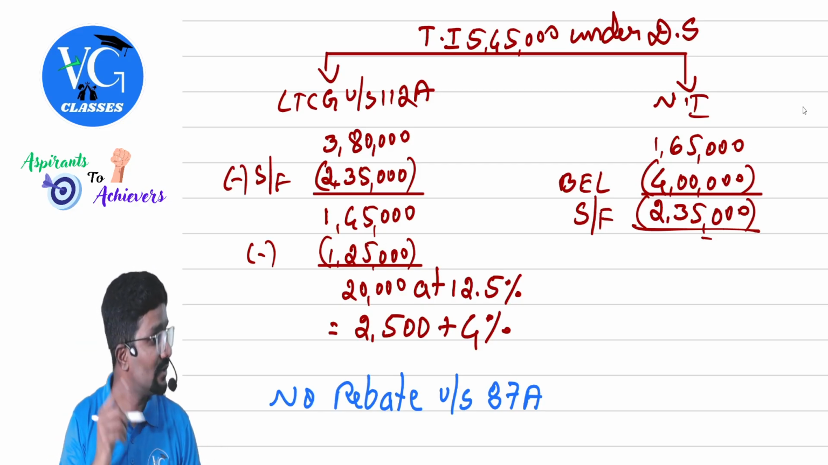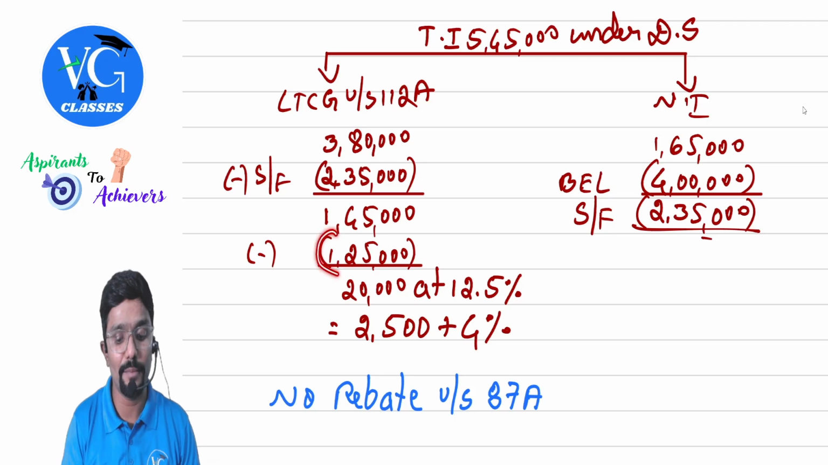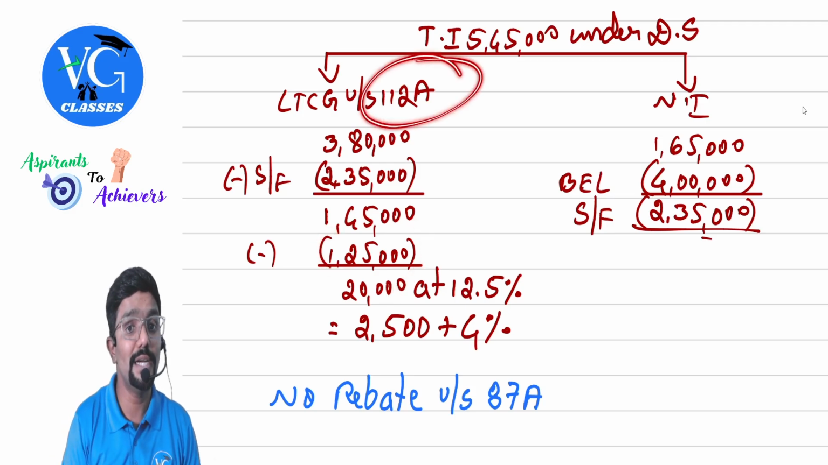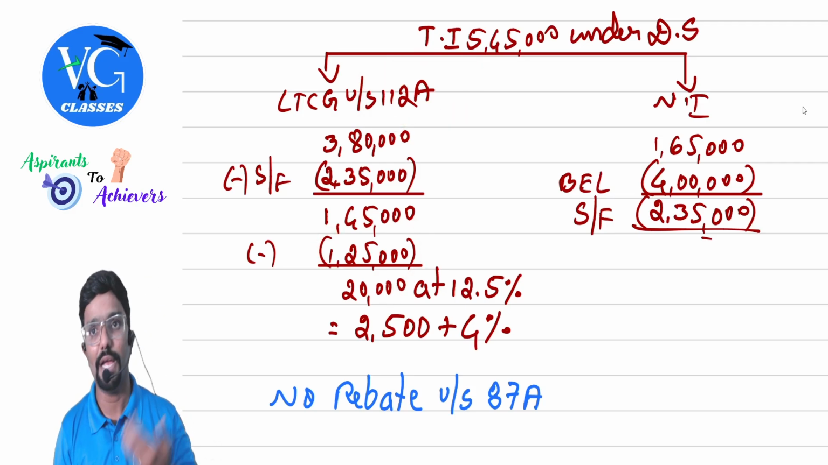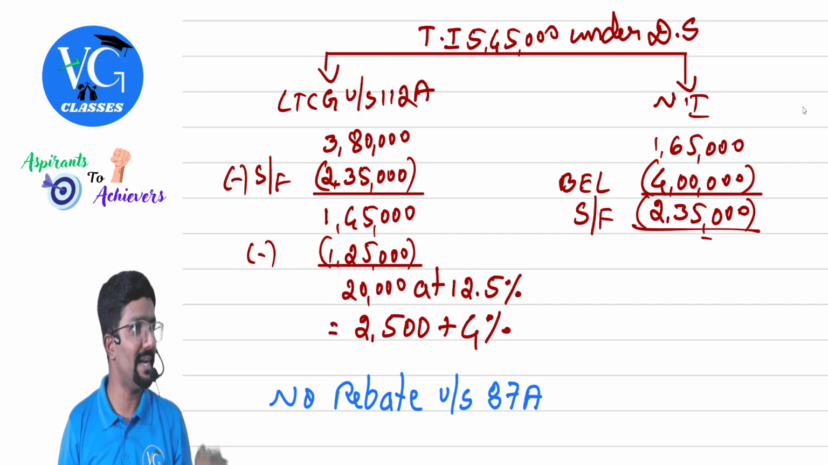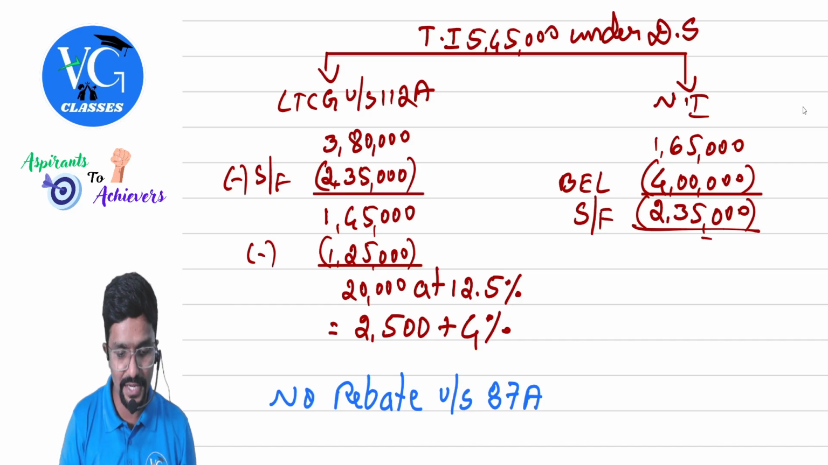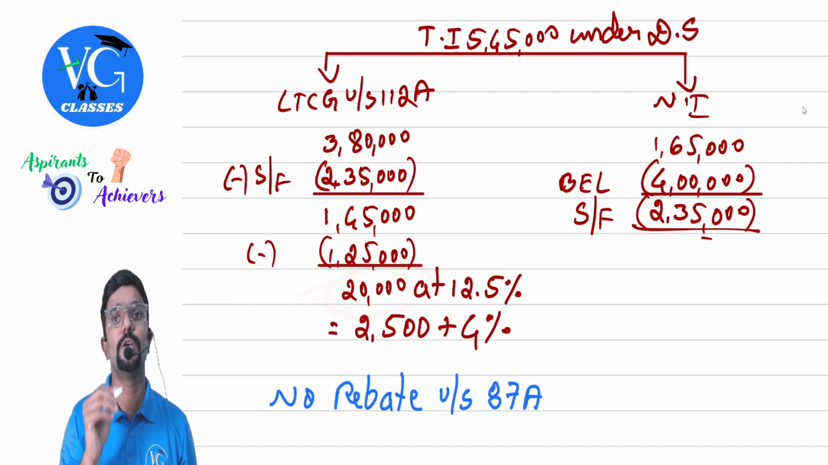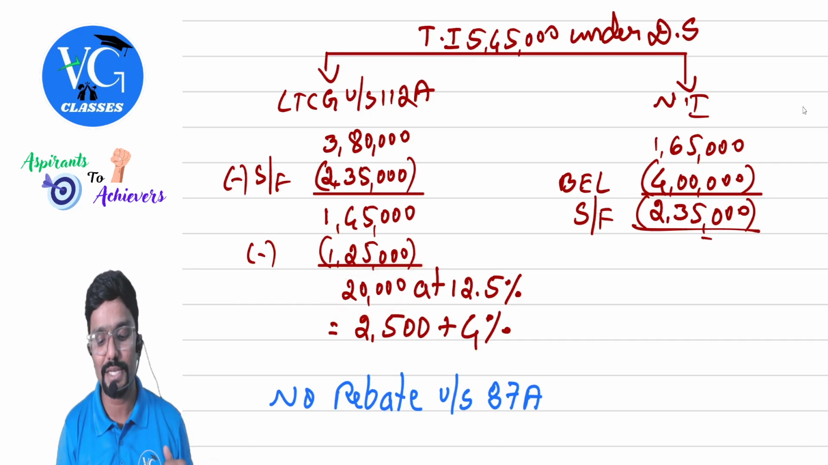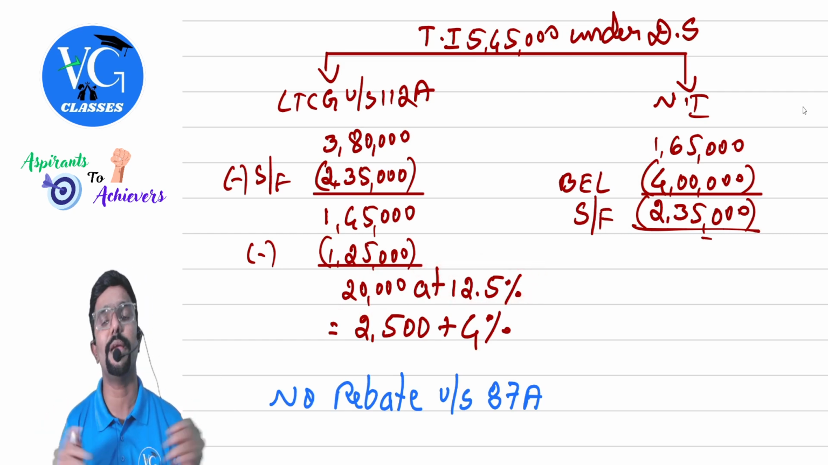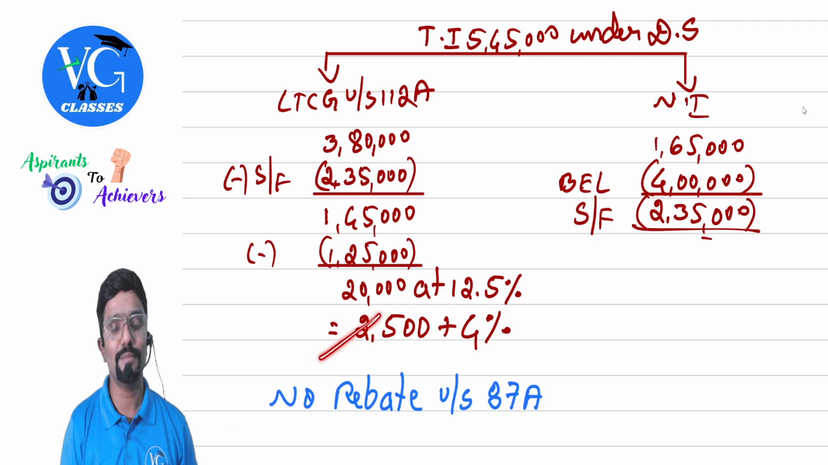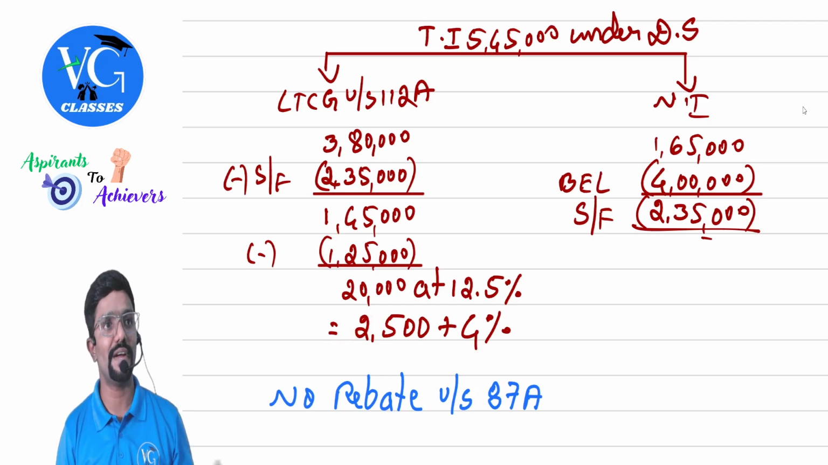No. It is also not fully taxable. Why? I have a benefit of 125 under section 112A. Adjust that also while calculating tax. We adjusted. Remaining figure is how much? 20,000. On that, what is the tax rate? 12.5%. So our tax amount comes to 2,500.